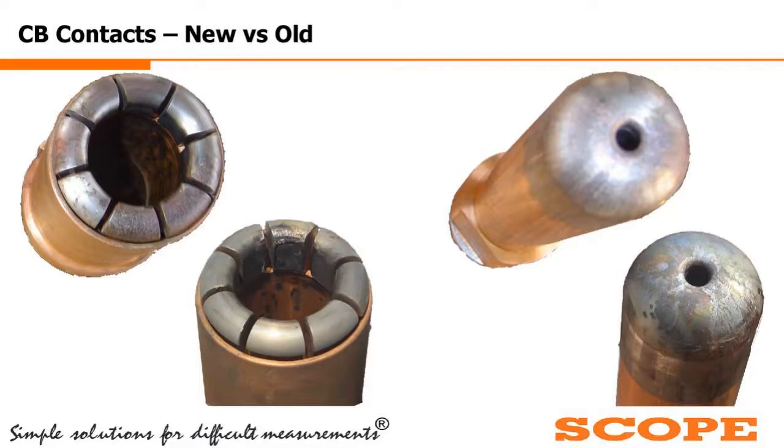Now these are the actual contacts. On the left hand side we can see the two female contacts of the arcing part, and on the right hand side we can see the male part of the arcing contact. At the top right, this is the new male part.